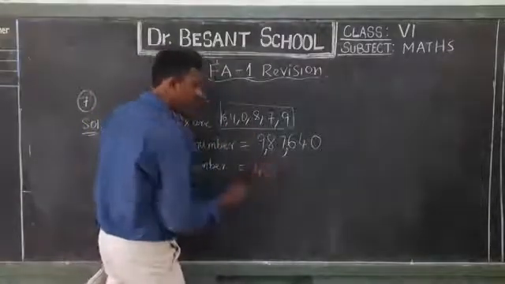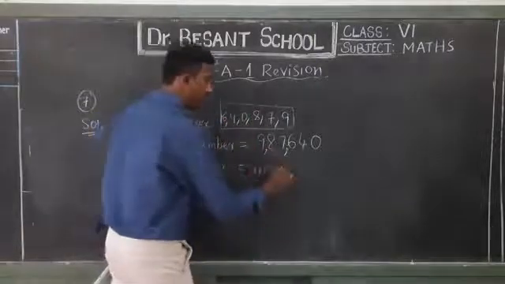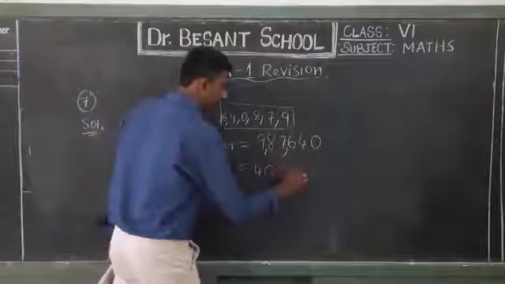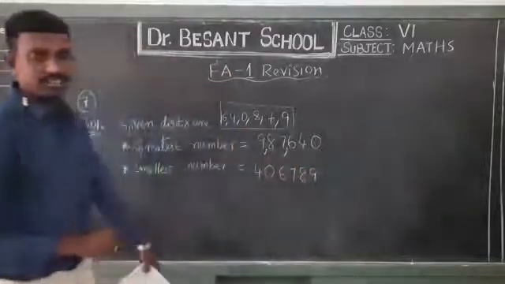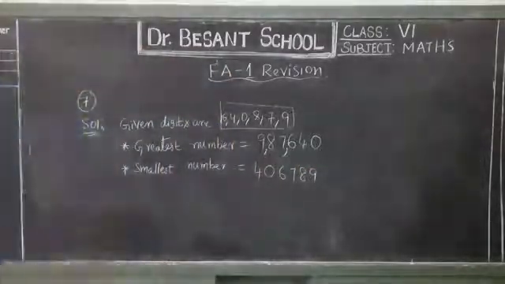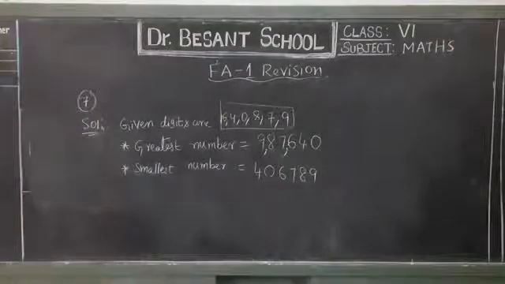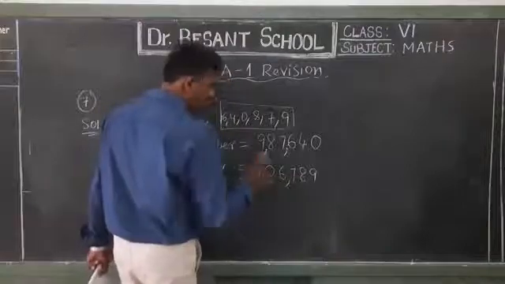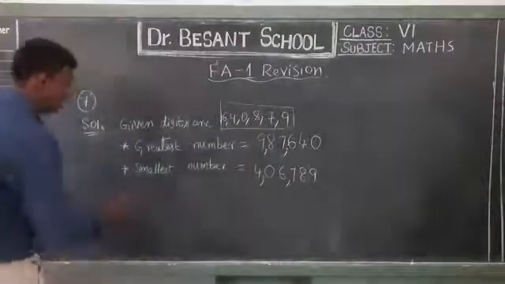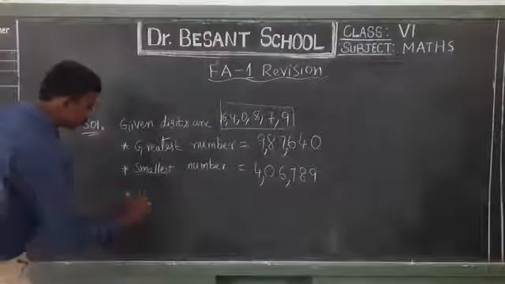Now place 0, then follow the ascending order. 4, 0, 6, 7, 8, 9. 4, 0, 6, 7, 8, 9. Do you understand that? Yes, very good. Now place the commas. Over.